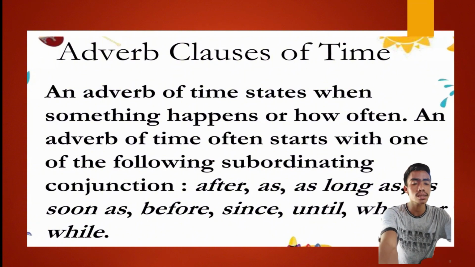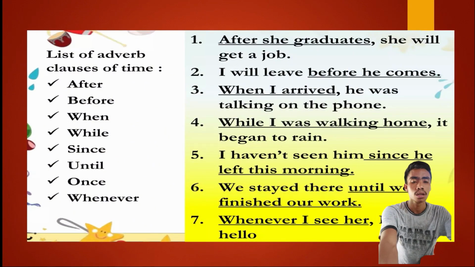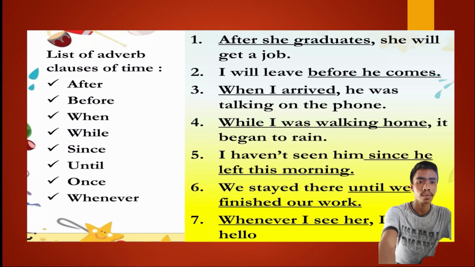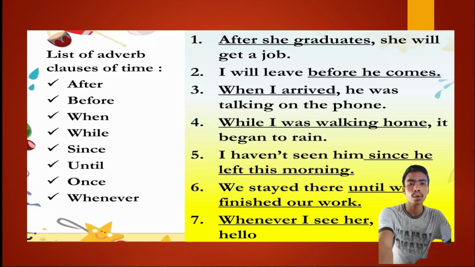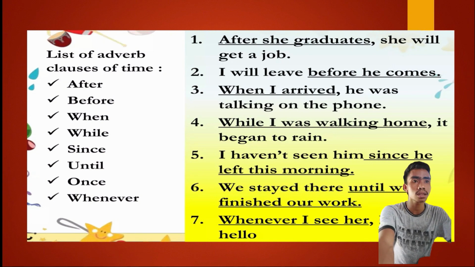So I have here the list of subordinating conjunctions that are used in the adverbial clause of time: after, before, when, while, since, until, once, and whenever. The following are example sentences of adverbial clauses of time.